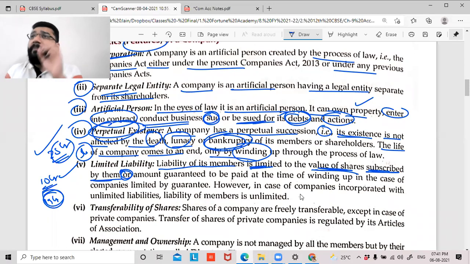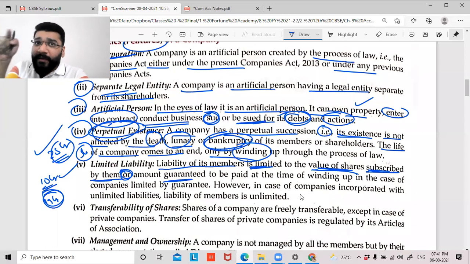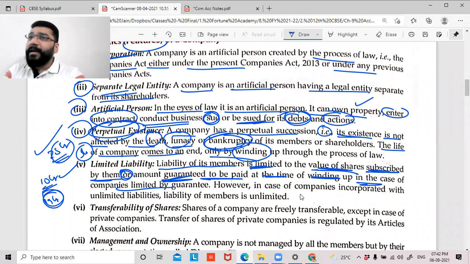Or the member's liability can be limited to the extent of guarantee. You would have given a guarantee while becoming a member: apart from this 25 crore rupees, if any excess amount is required, I am guaranteeing up to 5 crores. Up to 5 crore rupees, you can come and count on me. So now your liability is limited to the amount of guarantee to be paid at the time of winding up, in the case of companies limited by guarantee. What is a company limited by guarantee? We'll learn in the upcoming theory.